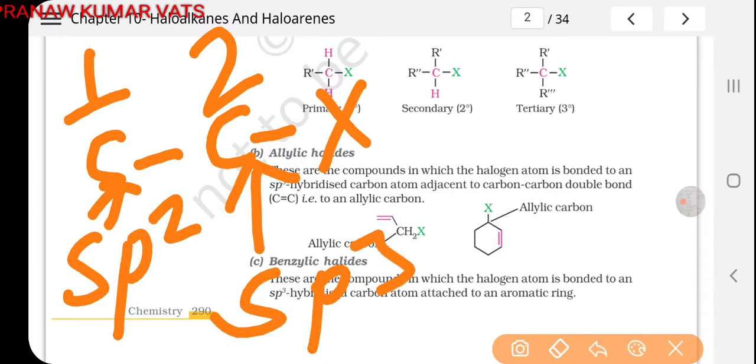So if this sequence is followed by any haloalkane, then this is called allylic halide. It means an sp3 hybridized carbon atom should be attached to the sp2 hybridized carbon atom, and the halogen should be attached to that sp3 hybridized carbon atom.